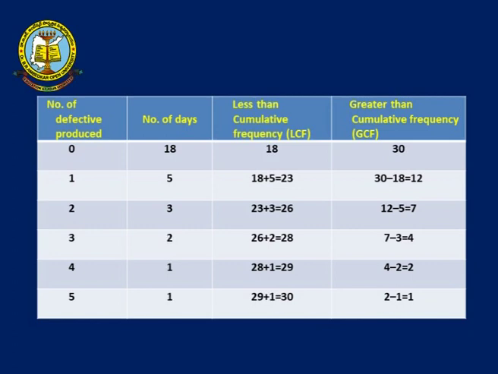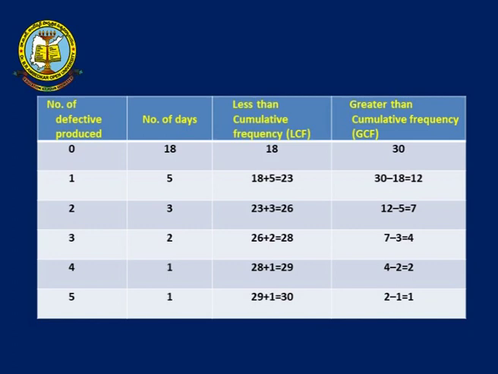First, how many days for the first row? 18, that is the first frequency. 18 plus the second row frequency. What is the second row frequency? 5. 18 plus 5 is 23. Again, 23 plus the third row frequency value. What is the third row frequency value? 3. So 23 plus 3 is equal to 26.